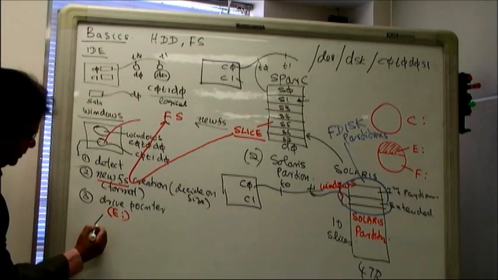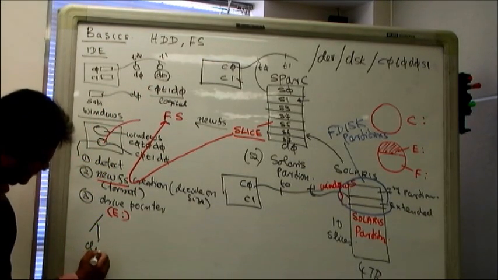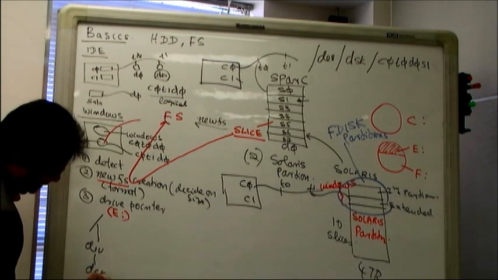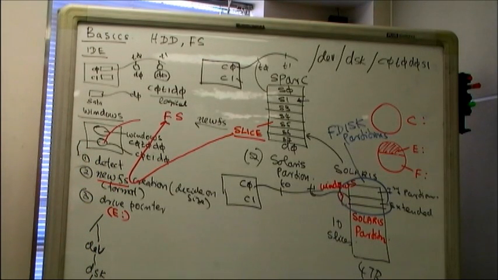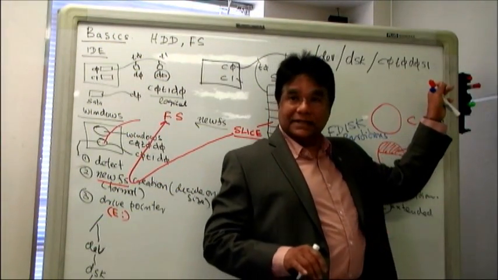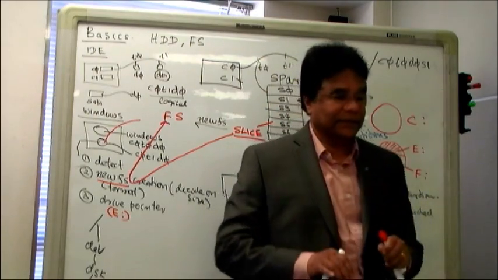Under this root we have a directory called what? Dev. Under that we have a directory called DSK. Under that we have the logical addresses, C0, D0, all those things. Okay? Logical address, like that. Can I just say CD, CD, CD and go into this directory? Yeah, I can say CD and go into this directory.